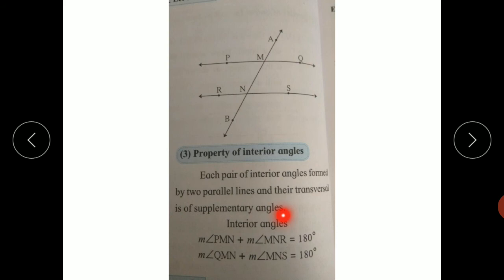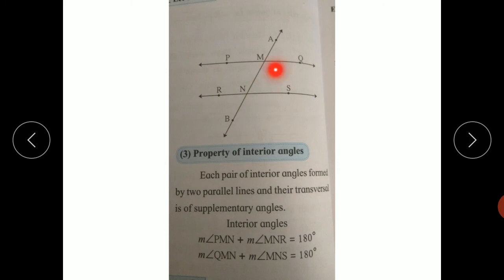What are supplementary angles? If the sum of the measures of two angles is equal to 180 degrees, then those angles are called supplementary angles. Now, for two parallel lines, the interior angles formed are supplementary.